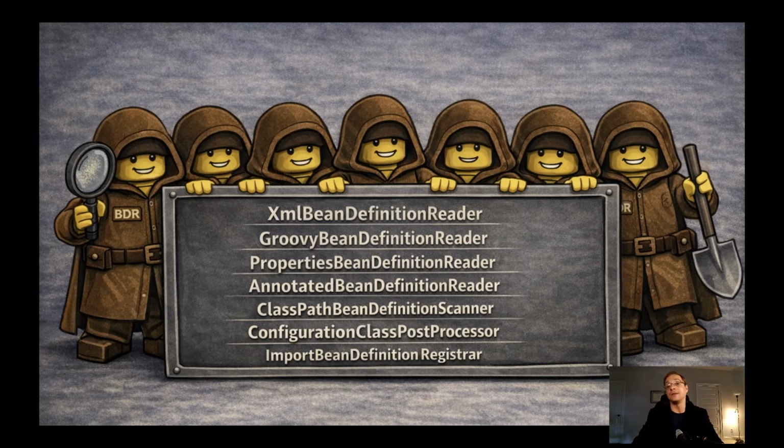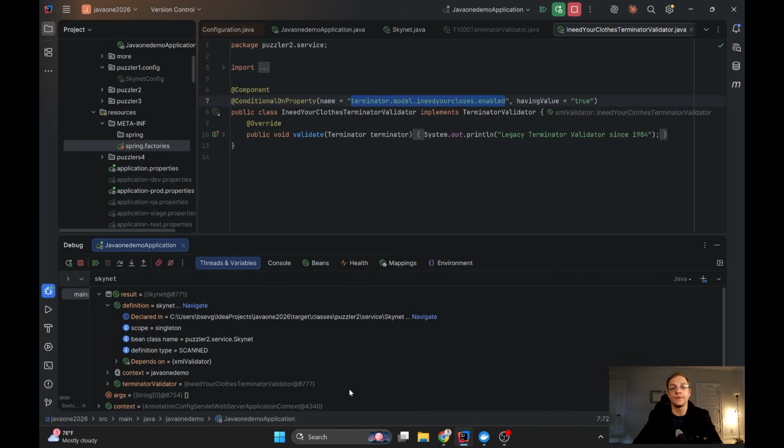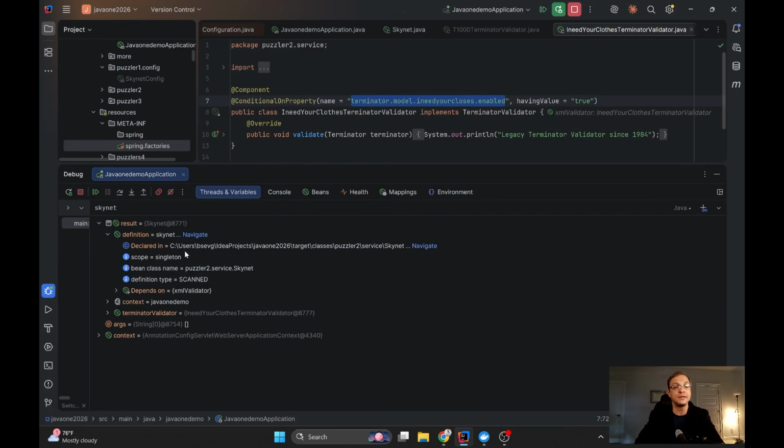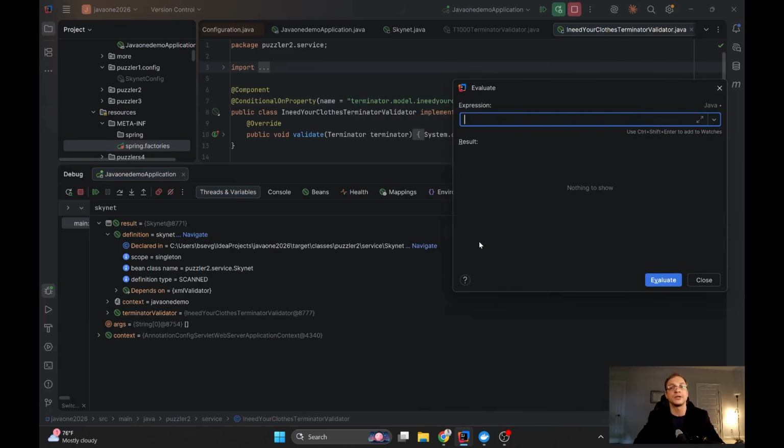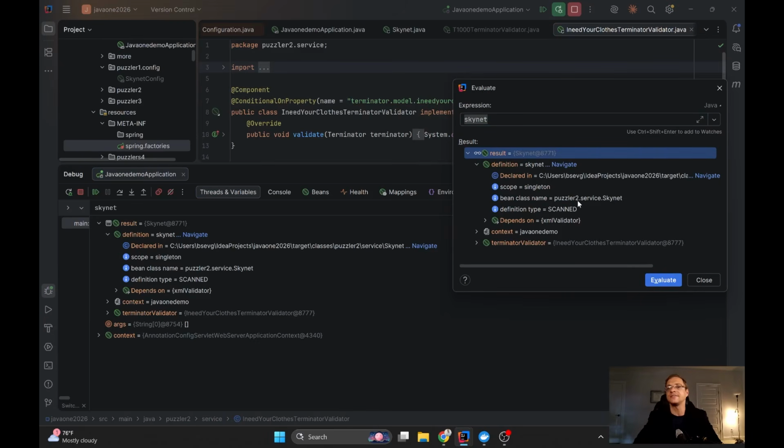By the way, additional information contained inside a bean definition can be whether this bean is lazy or not lazy, if it's prototype or singleton, if it contains some init method or destroy method, ordering, qualifiers. Okay, so there is a lot of important information, and you can see that the JetBrains developers already did it for us. We can just type any bean here, or you can use, if you would like, Evaluate Expression and type the name of the bean here. So the same Skynet, I can find the definition here, and I can see the same information.